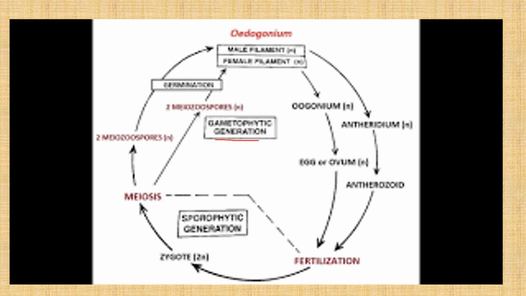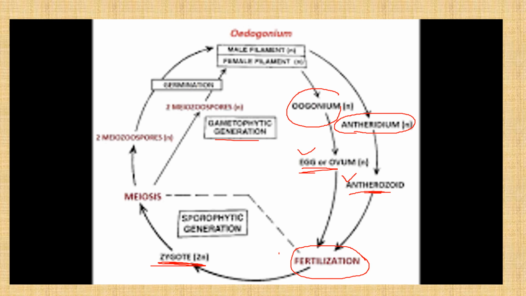Oedogonium produces the male and the female organs for gamete production, that is the oogonium and antheridium. The oogonium produces the egg or ovum, and the antheridium produces antherozoids. These egg and antherozoids are the gametes, and they fuse or fertilize to start the 2N, the diploid generation.